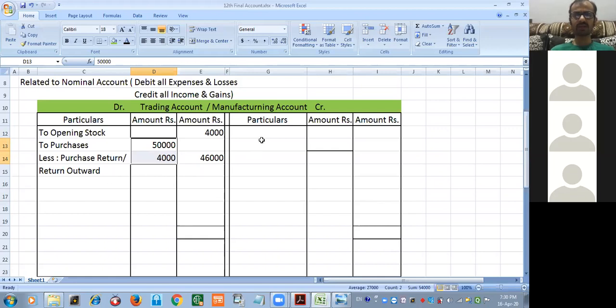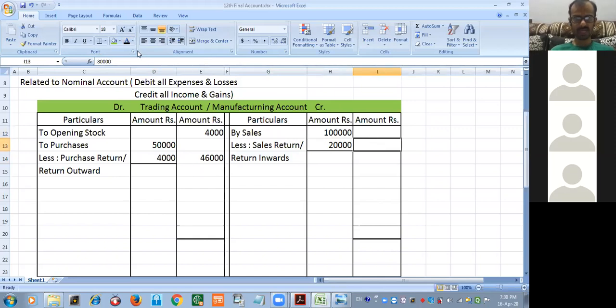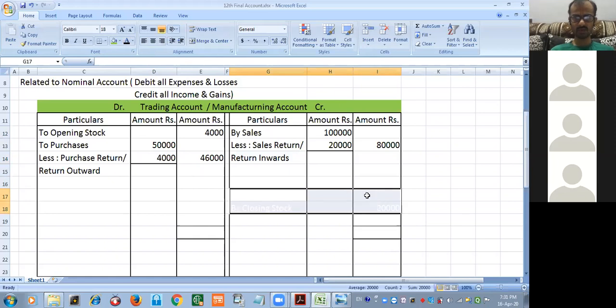After that, the credit side always starts with the word sales, and also you have to deduct sales return or return inward, and after that, what you are getting is net sales. And again, after leaving a few lines blank, you have to write closing stock.